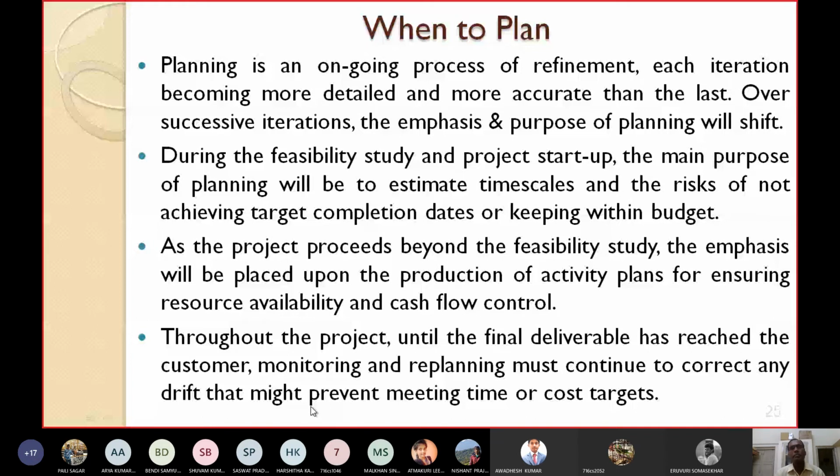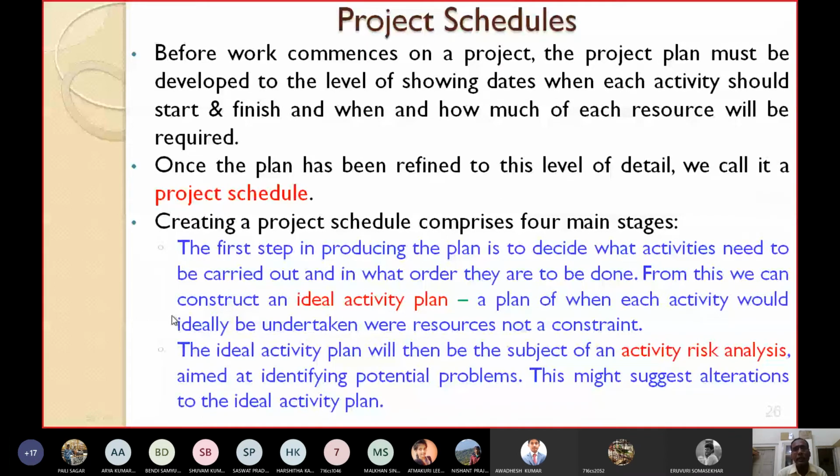Then you will see what the major components of a project schedule are. Before the work commences on a project, the project plan must be developed to the level of showing the dates: when each activity should start and finish, and when and how much each resource will be required.